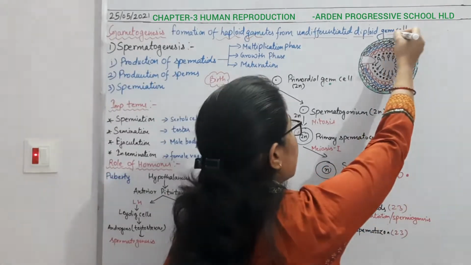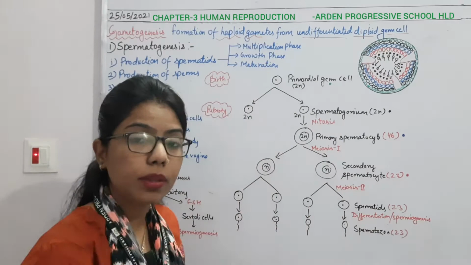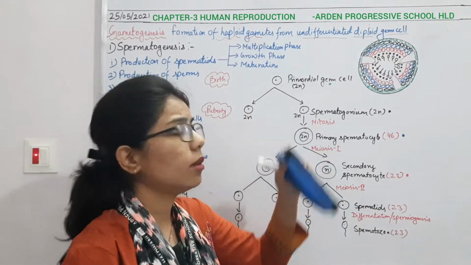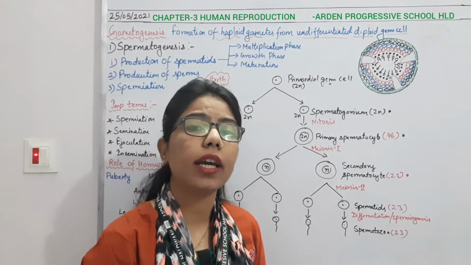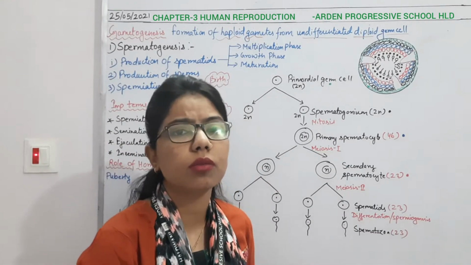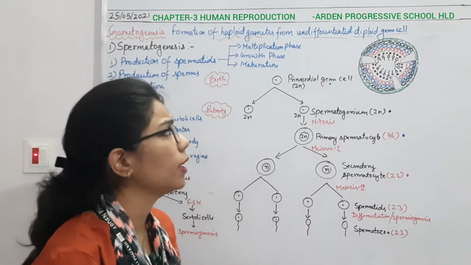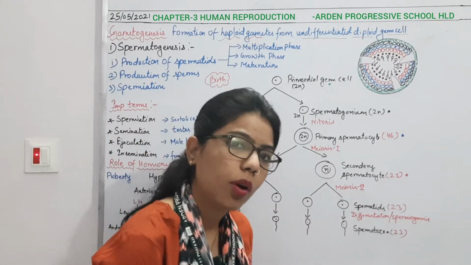What are germinal cells? Those which have the capacity to divide continuously, again and again, and due to this they will form the gametes, which will be haploid gametes.